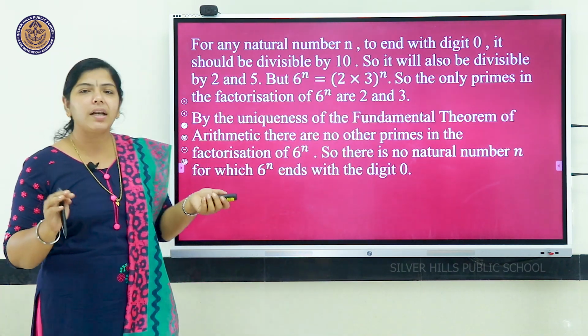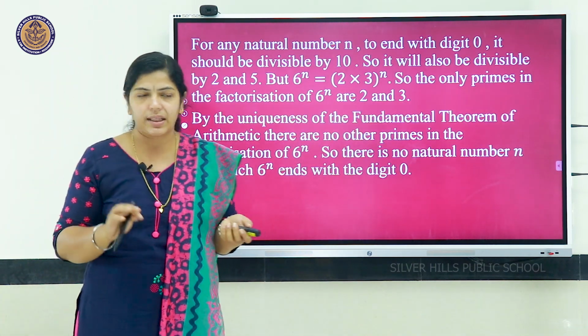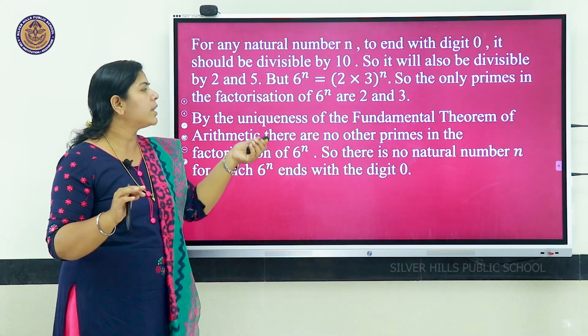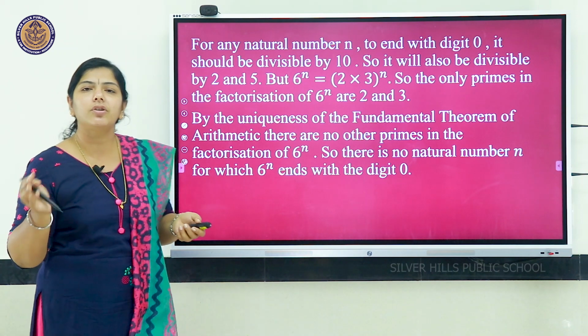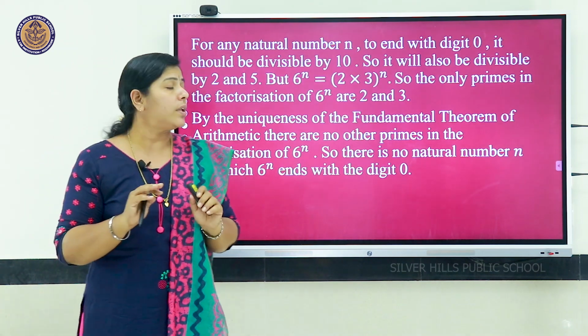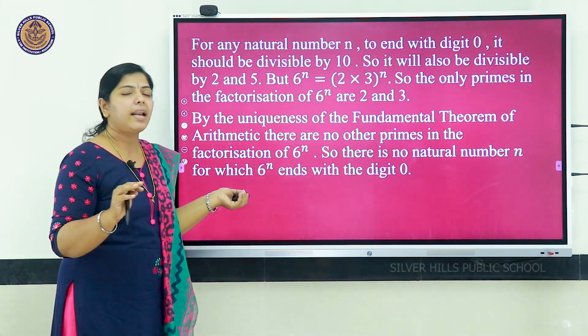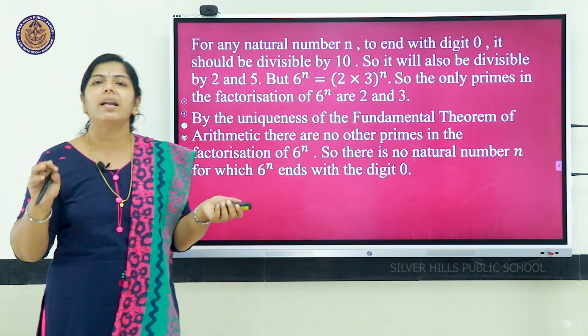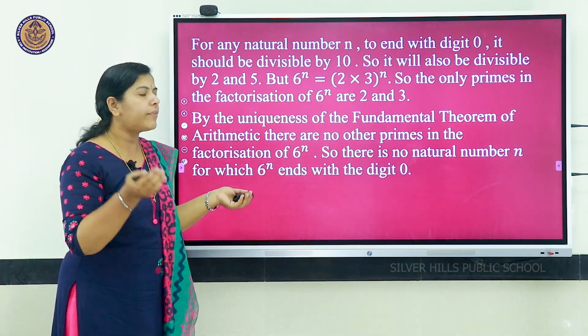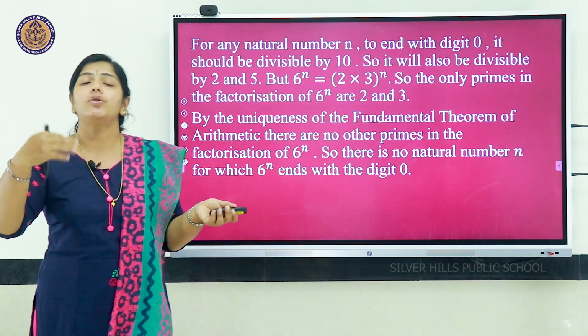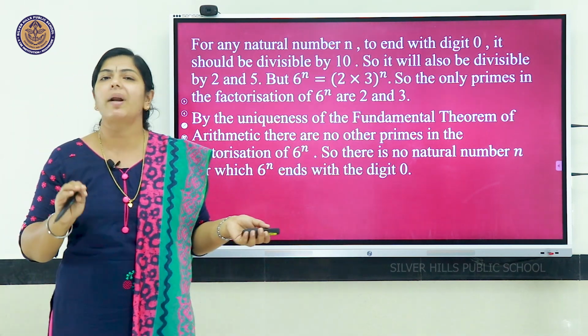And by the uniqueness in the fundamental theorem of arithmetic, there are no other primes in the factorization of 6 raised to n. So, there is no natural number n for which 6 raised to n ends with digit 0. Okay, we are applying the fundamental theorem of arithmetic to show the uniqueness of these primes.